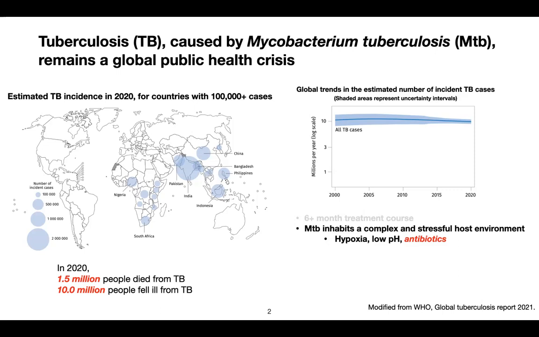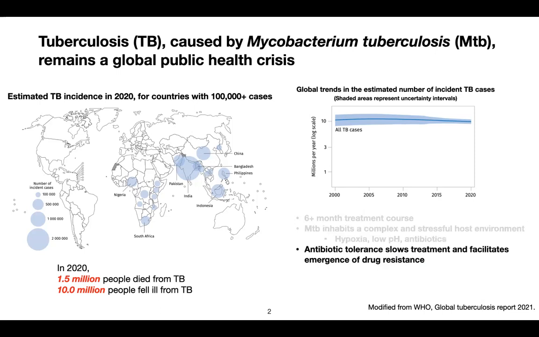It encounters antibiotics within the context of multiple stressors, such as hypoxia and low pH. Still, it's able to survive and proliferate. Also, further developed antibiotic tolerance will make the treatment even harder and facilitate drug resistance.